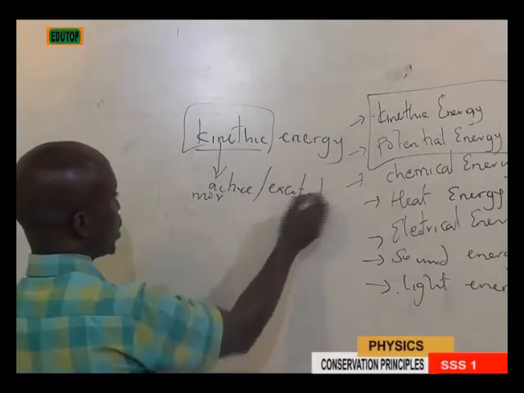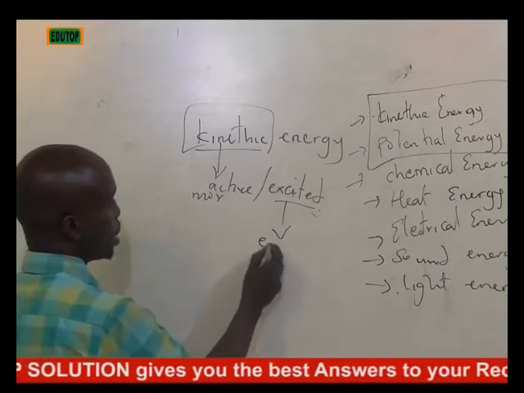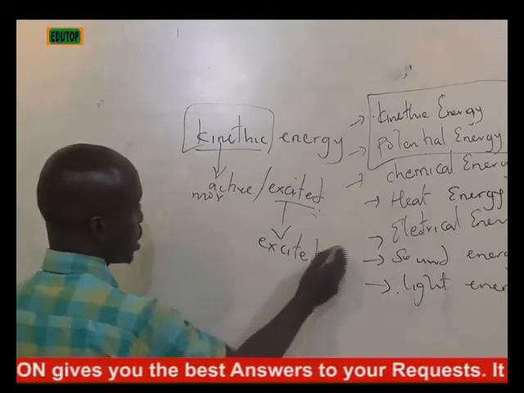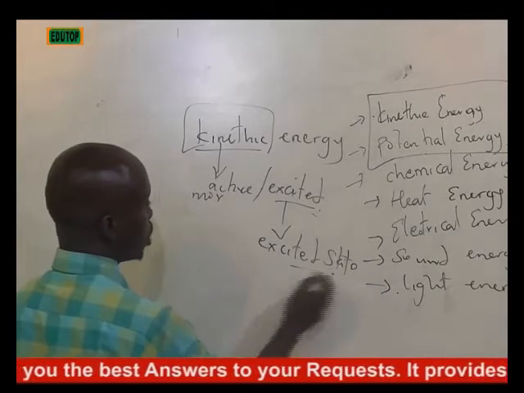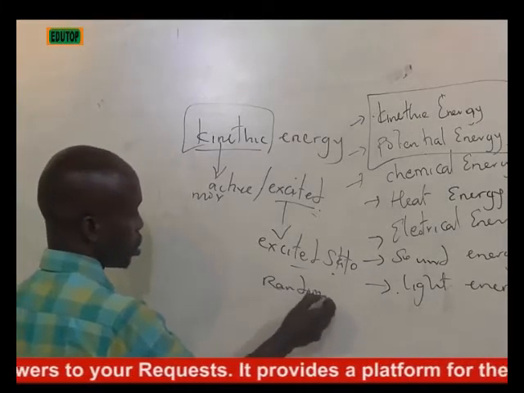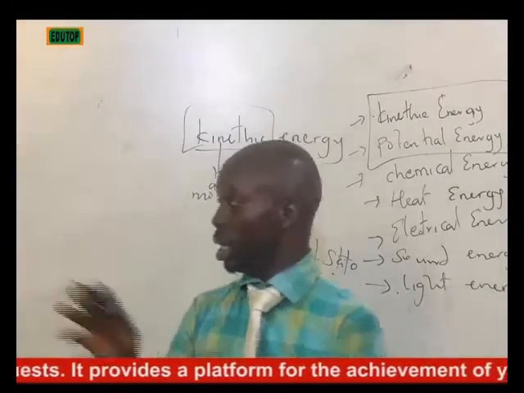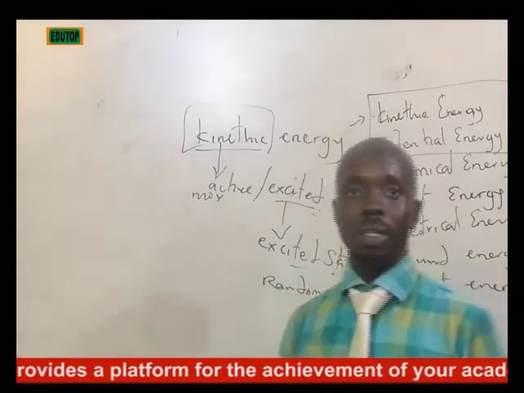In science, the excited state is a state in which a body tends to undergo random motion, when the body is vibrating or moving in an unknown direction.